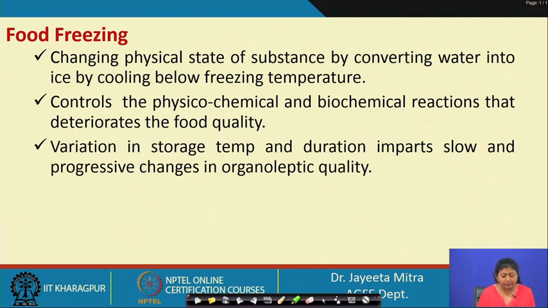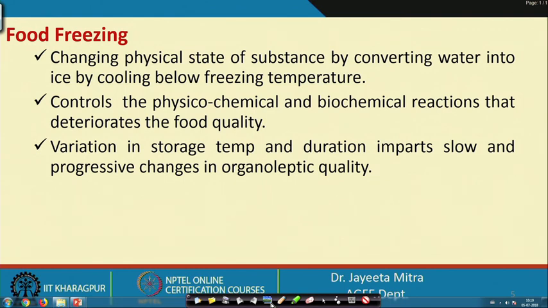However, variation in storage temperature and duration imparts slow and progressive changes in organoleptic quality. That means, while performing the freezing operation, whether we perform slow freezing or fast, quick freezing, the formation of ice crystals and the structure will be different, and they will affect the food quality in different ways.